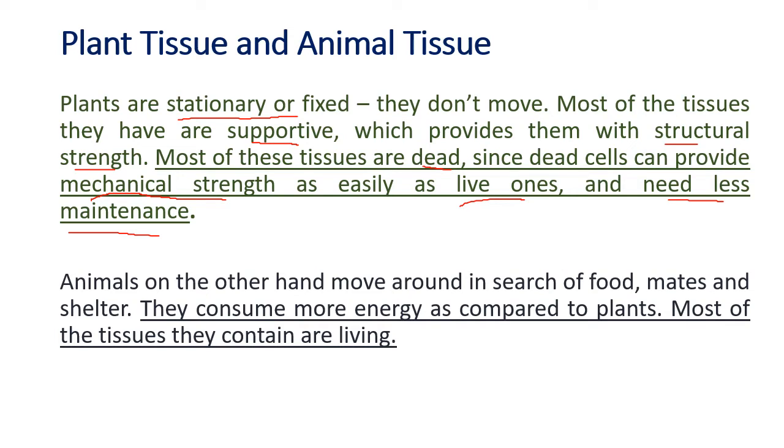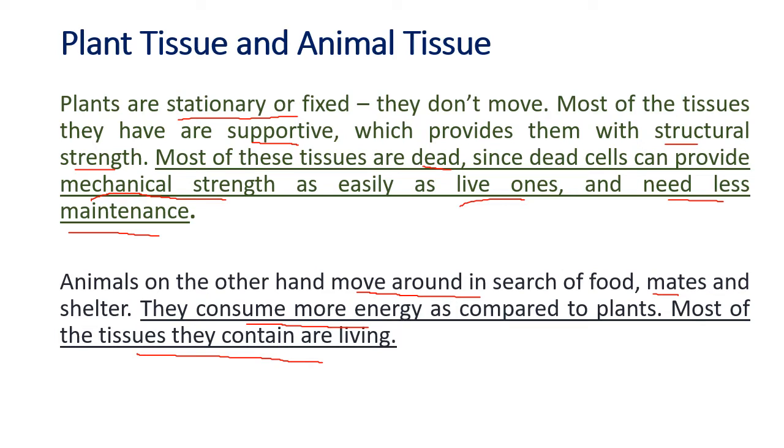Animals move around in search of food, mates, that is, the male looks for the females, and shelter. Because they are moving around constantly, they consume more energy. So most of the tissues they contain are living. Animals don't have dead tissues, they only have living tissues, because they are moving around, doing a lot of work, running and everything, so they consume more energy. So the body has to be more efficient, and most of the tissues in animal cells are living.